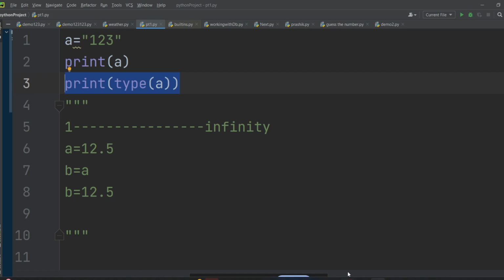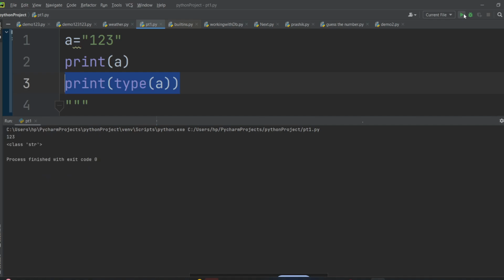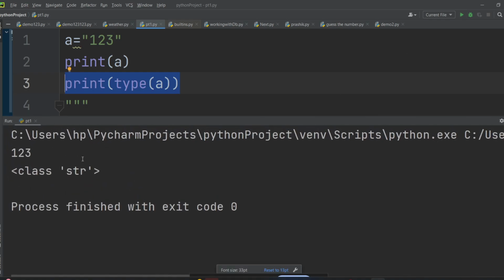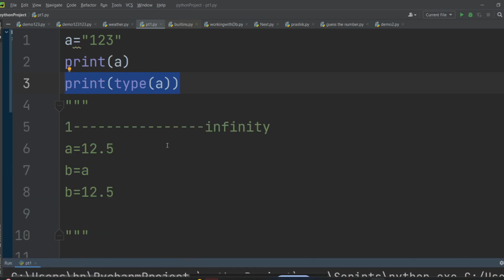So what is the output we are getting? Okay, so we are getting 1 2 3, and it is a string. It is not a number. So we wanted to convert this into a number. Yeah, you can convert it very easily.